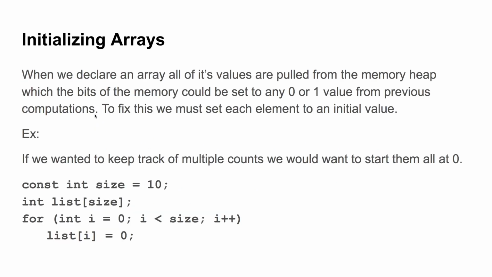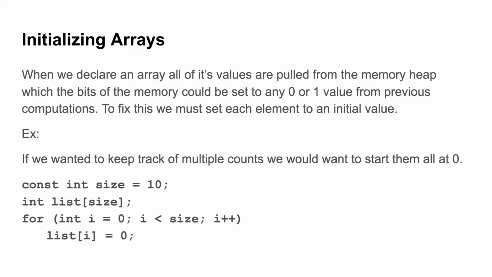The last thing I want to touch on before we get to an example of code is that every time we declare an array, we want to make sure that we initialize the values in the array. Otherwise, we're not going to know what the values in the array are. Just like when we make any other simple variable, the value can be anything, because this memory that the array is being made of is just memory that's pulled off the heap. And this heap is just all the memory that is available to your program at that time.